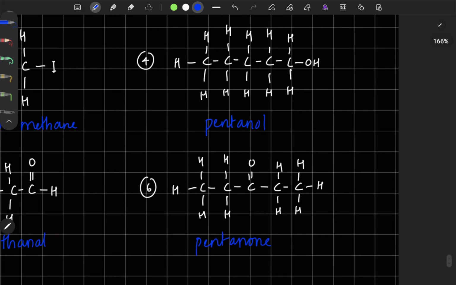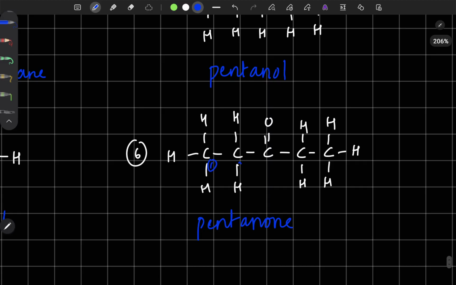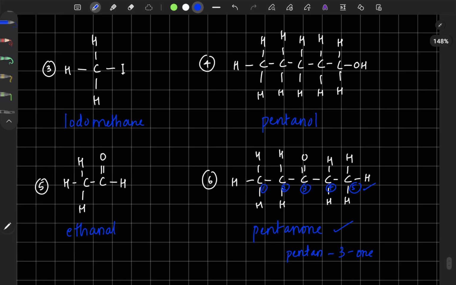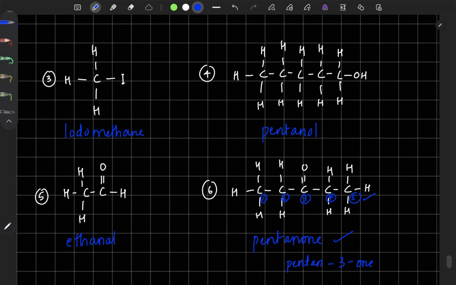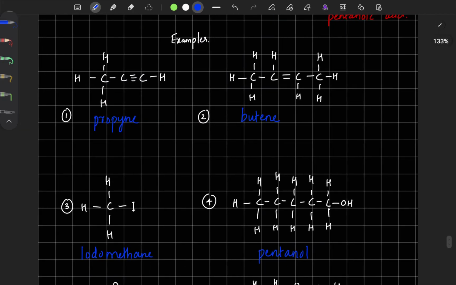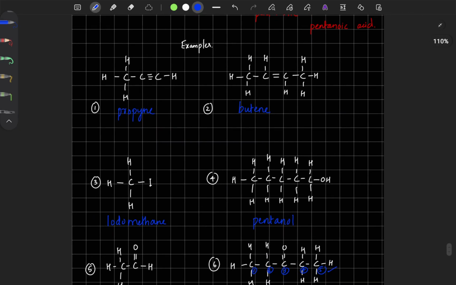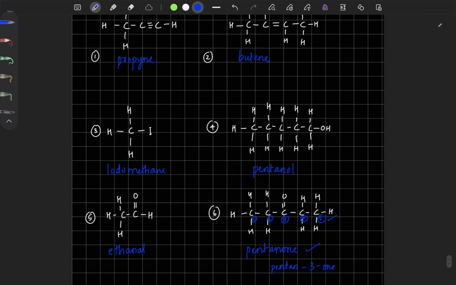Sometimes we will number these carbon atoms, so here we number 1, 2, 3, 4, 5. So we can also write it pentan-3-one. That is also fine, that is also correct. But in 10th grade we usually don't give these numberings. So the names are pentanol, iodomethane, ethanol, propyne and butene. I hope you got all these. If not, comment below or go through the previous videos.